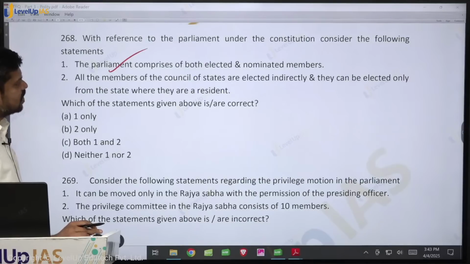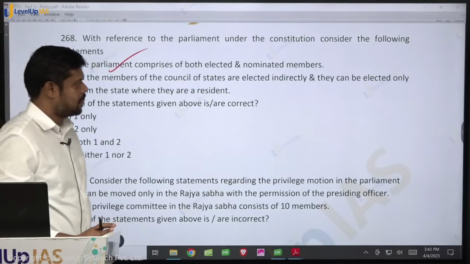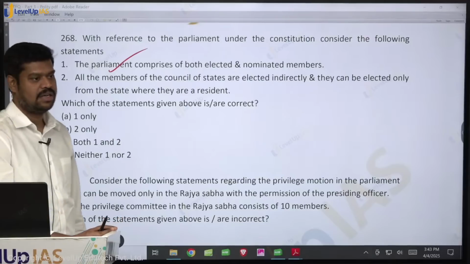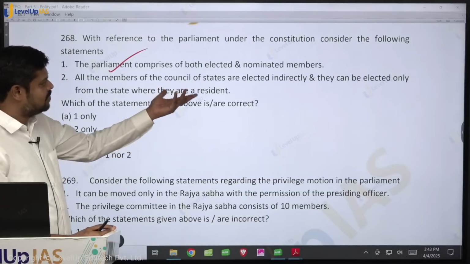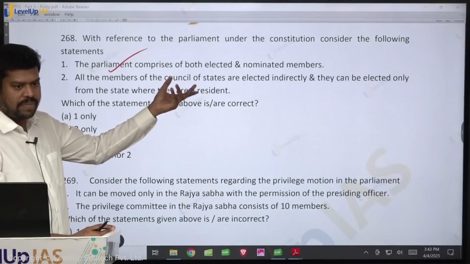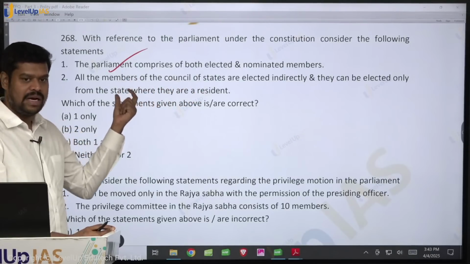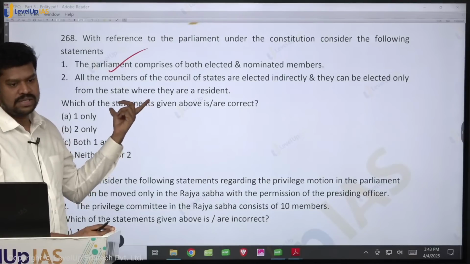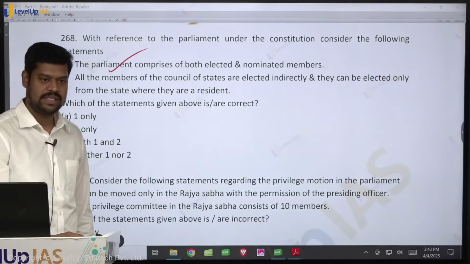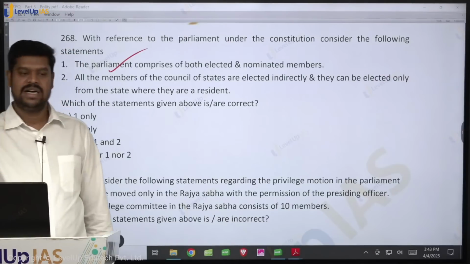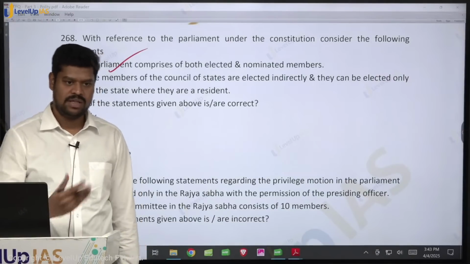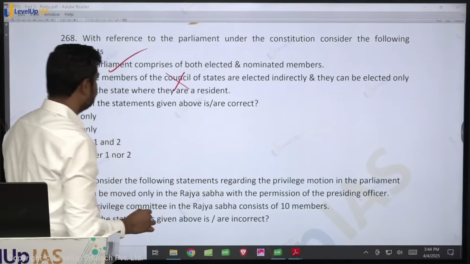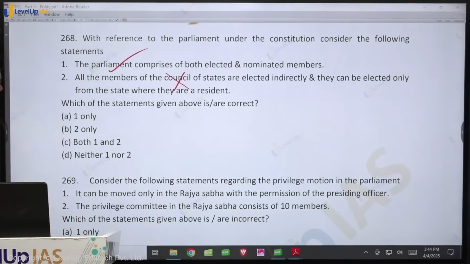Statement 2, all the members of the Council of States are elected indirectly, and they can be elected only from the state where they are a resident. When you say that all the members are elected indirectly, that itself is wrong, because there are nominated members also. And can they be elected only from a state where they are a resident? Before 1996 this was the case, but subsequently the Representation of the People Act has been amended. Today they can be resident anywhere in India to get elected to the Rajya Sabha, not necessarily from the same state. So this is anyway wrong. Which of the statements given above are correct? One only.